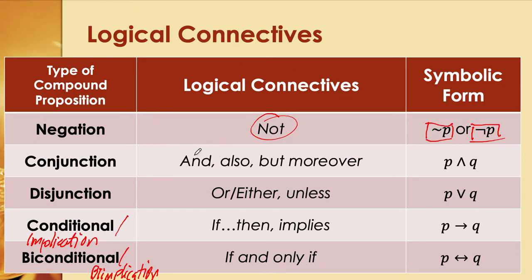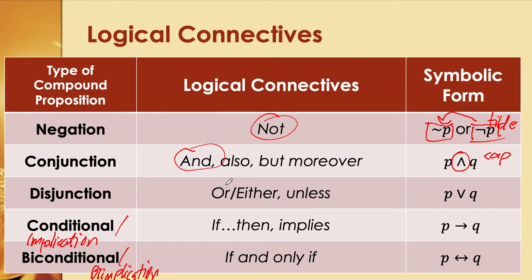For the conjunction, usually we use the word and, and others with a similar context. We use the cap for that, cap as in CAP. The tilde is actually this one; I'm not sure what this other symbol is called. So this is the cap. We read it as P cap Q, but I think it's better to read it as P and Q.